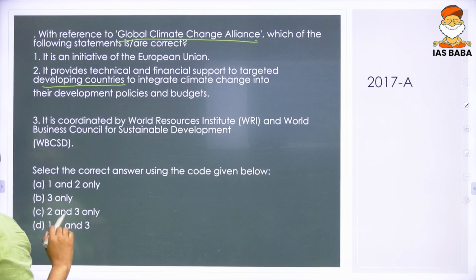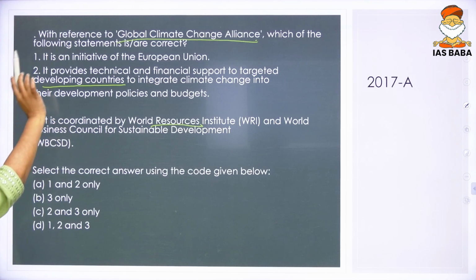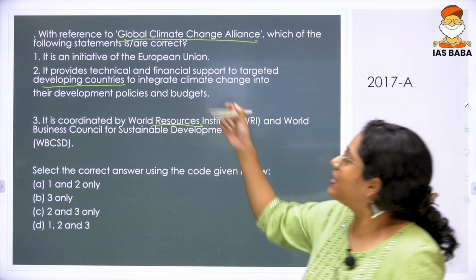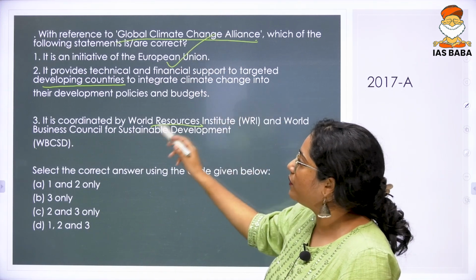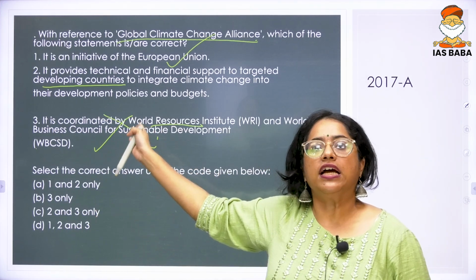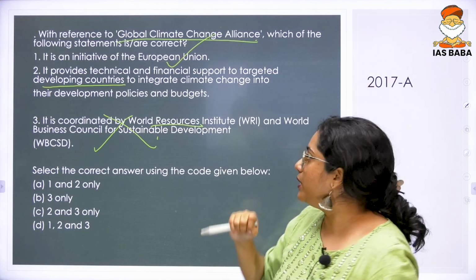It is coordinated by your World Resources Institute and World Council for your Sustainable Development. So, first of all, if it is done by European Union, this third statement will not be valid. Okay. So, either one only will be valid over here and the one that's correct is this. It is an initiative of European Union and these guys have nothing to do with it. Okay. It is not an international thing. It's just primarily related to your European Union.